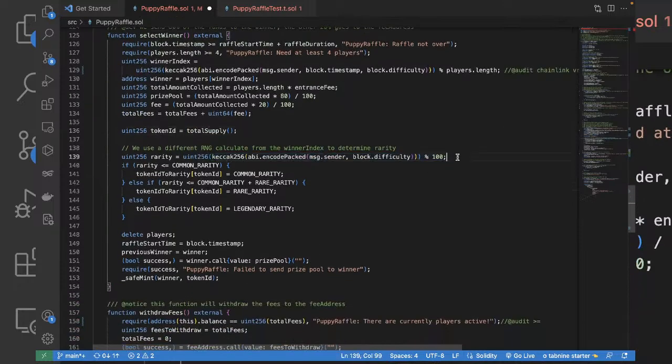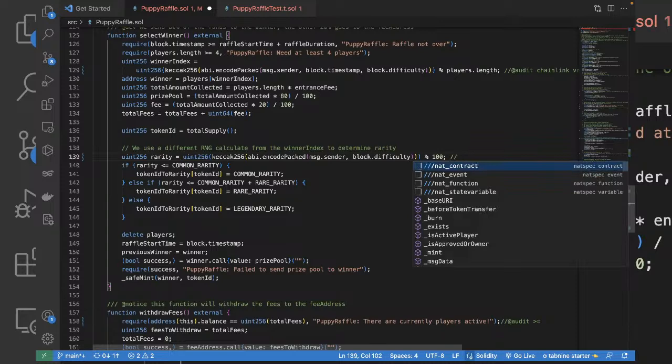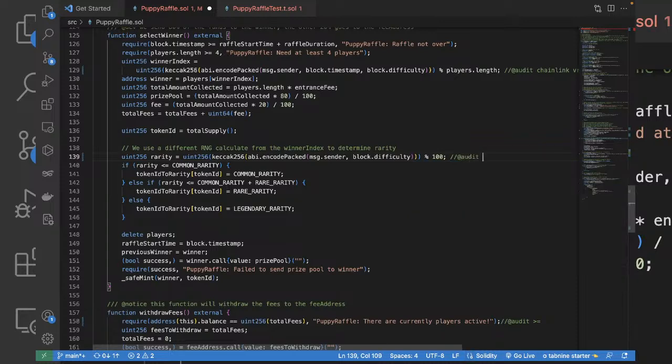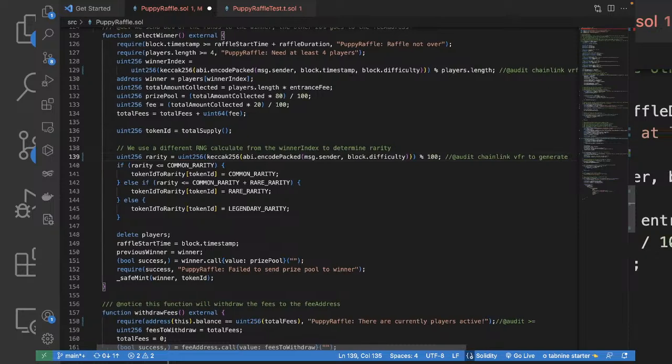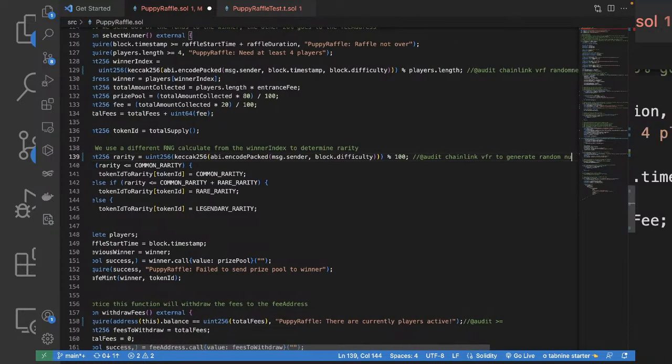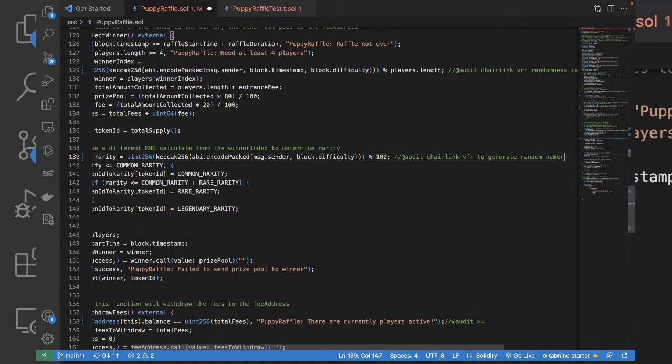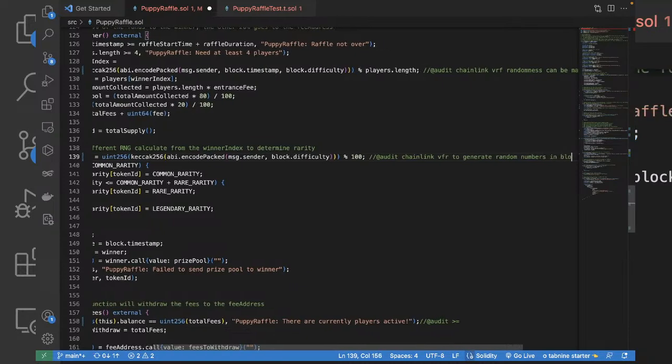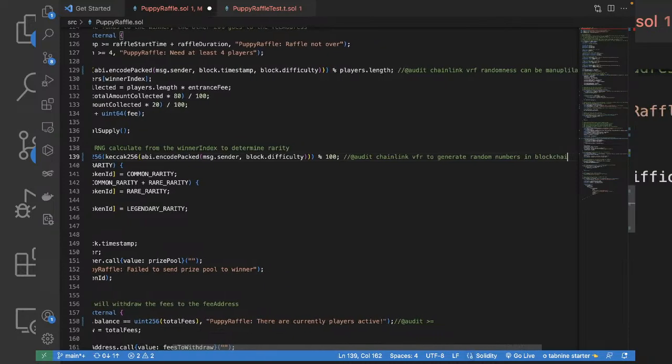Again, for rarity, they're making the same mistake. Audit. This is some alternative to Chainlink, we are trying to generate random numbers. Random numbers in blockchain. Why go for this kind of thing?